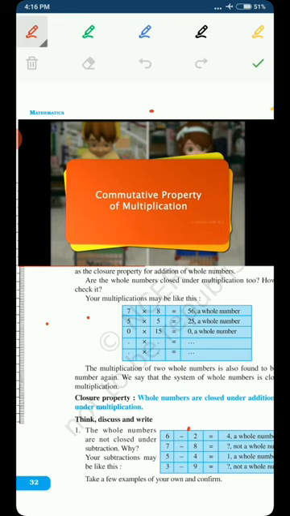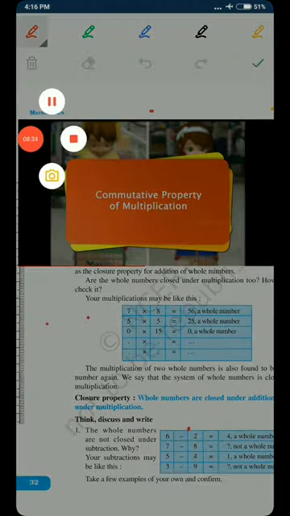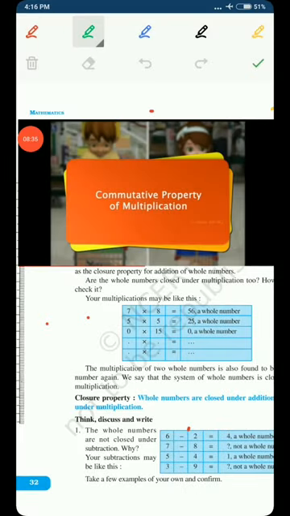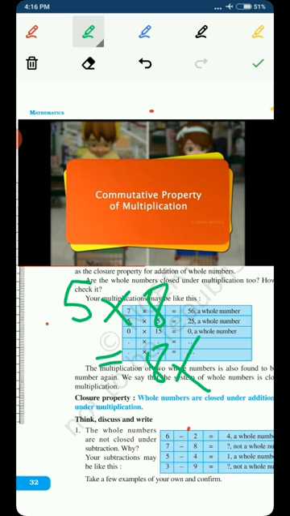So let's see the commutative property for multiplication. It means that when we are multiplying 5 and 8, and when we are multiplying 8 and 5, in both cases the answer is going to be 40. It means when we are changing the order of multiplication, the answer is not affected. So the commutative property is satisfied.